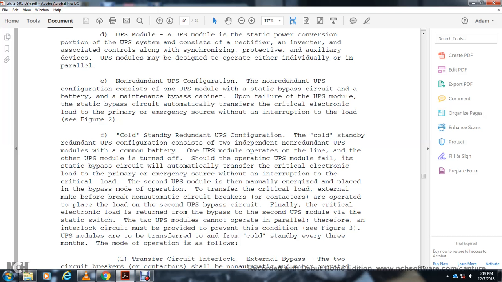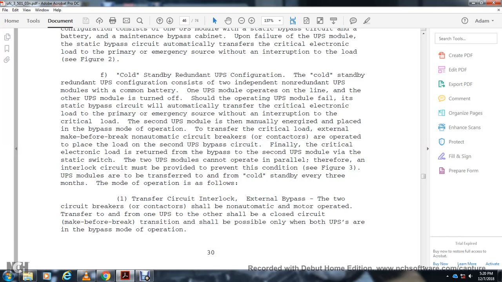The operation transfers the critical load with an external make-before-break non-automatic circuit breaker, operated with the contacts, to place the load on the second UPS bypass circuit. Finally, the critical electronic load returns from bypass to the second UPS module through the static switch. The two UPS modules cannot operate in parallel, therefore an interlocking circuit must be provided to prevent this condition. See Figure 3 for the transfer from the UPS module to the cold standby.